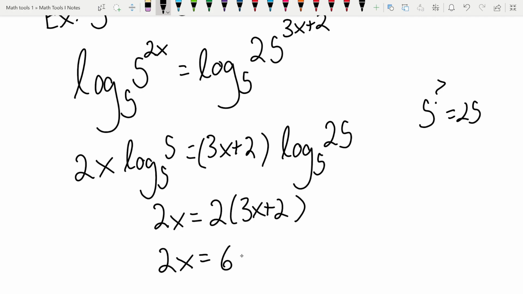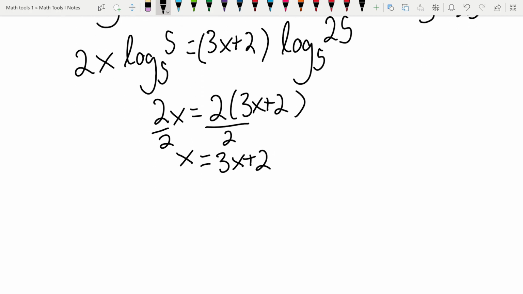Go ahead and distribute, or you don't even really need to. I guess you can just divide the 2 on both sides to make it a little simpler. So x equals 3x plus 2. So we have negative 2x equals 2. So x equals negative 1.